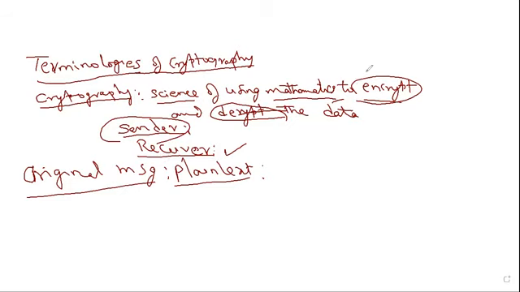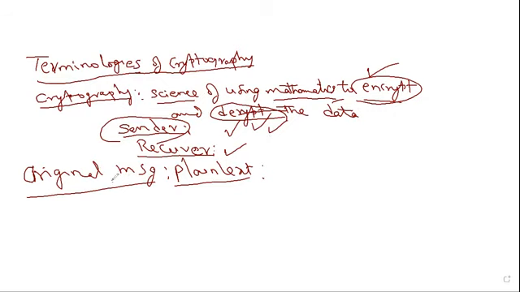That's why the sender uses encryption as an operation. By using encryption, the sender converts plain text into another form, so that the receiver can restore it and read it. For restoring, the receiver uses the decryption operation or decryption algorithm. Generally, the decryption algorithm is the same as the encryption algorithm in symmetric key cryptography. I'll tell you the types of cryptography in the next video. It performs in reverse to encryption. So plain text is the original message.